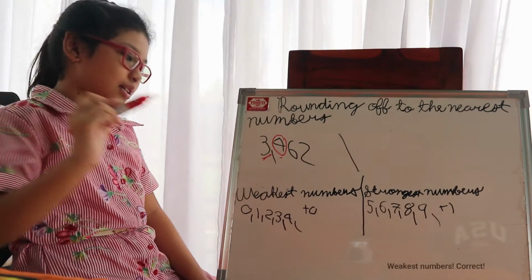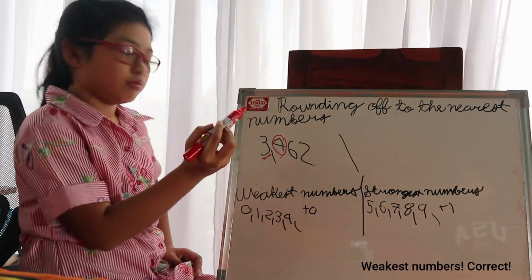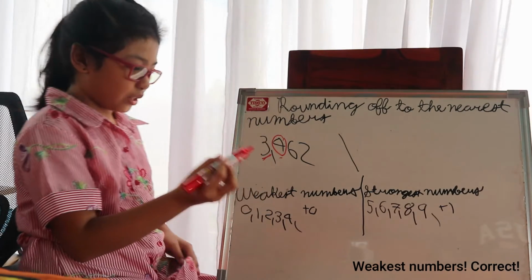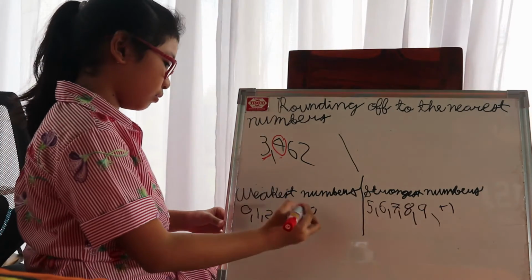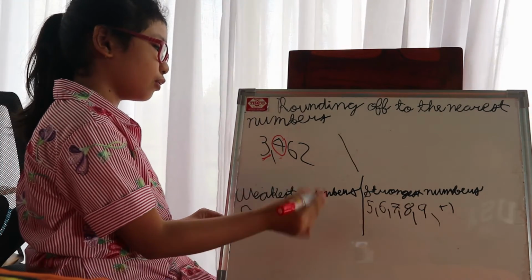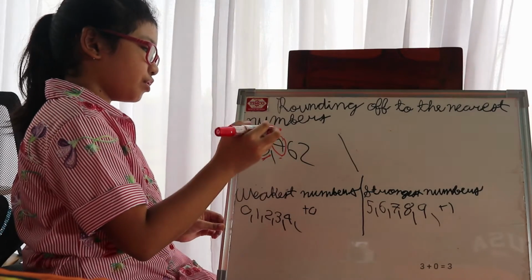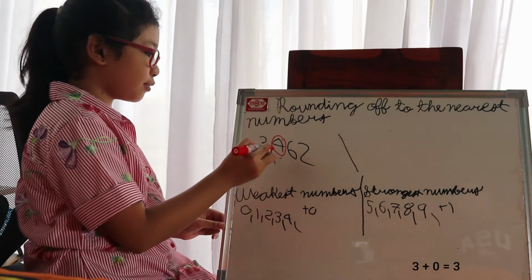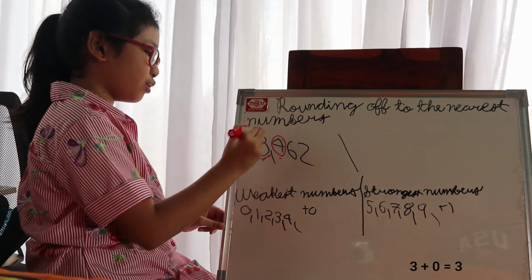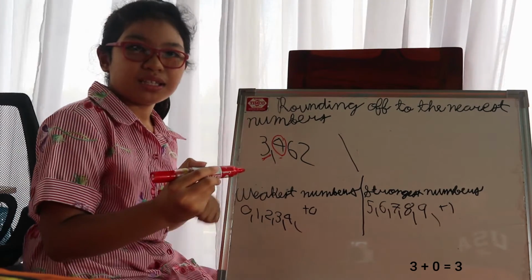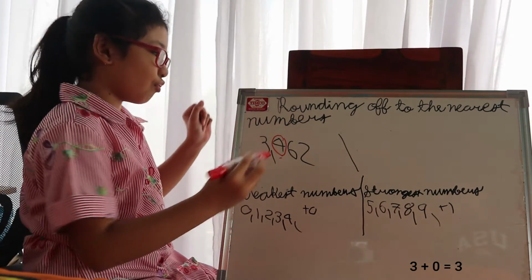That's correct. It goes onto the weakest numbers. So it's a plus 0 over here. That means it will add 0 to the number 3, which means it will add nothing.